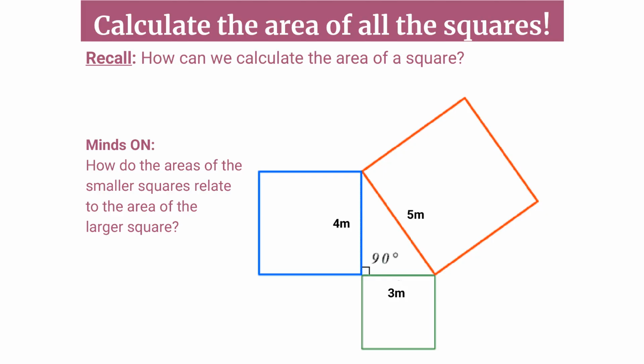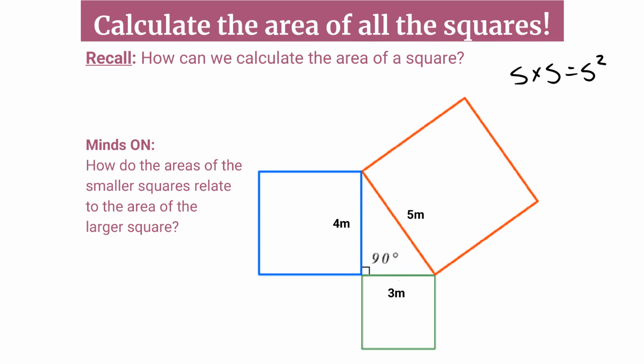Now we're going to take a look at how we actually come up with the sum of squares and exactly what the Pythagorean theorem told us to do. So first of all, a quick refresher on calculating the area of a square. We take the length of one side and we multiply it by itself, or we can say that is s squared. So what this diagram is showing us is that we've got a triangle where one side is 3 meters, one side is 4 meters, and the hypotenuse, which is across from the 90, is 5 meters.